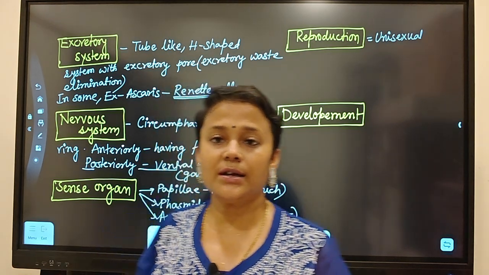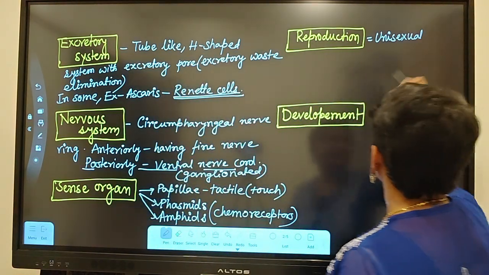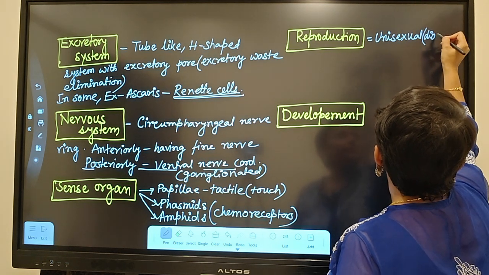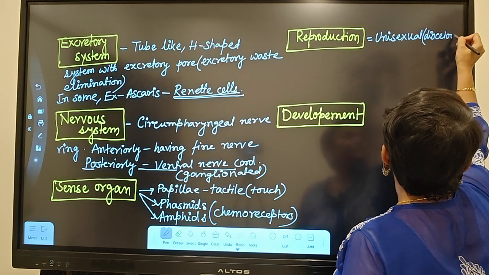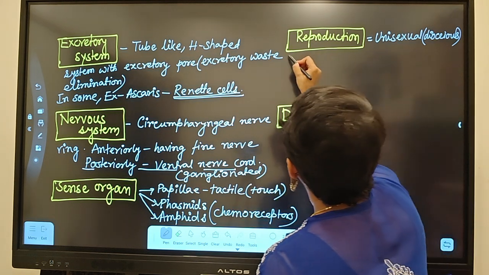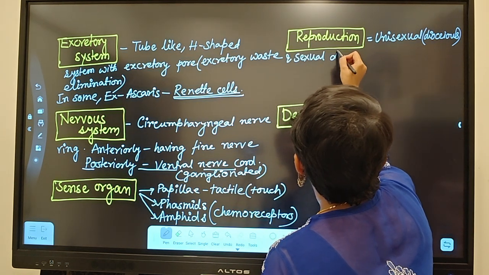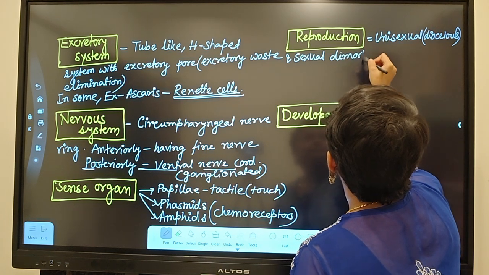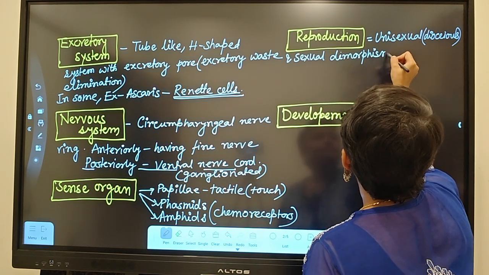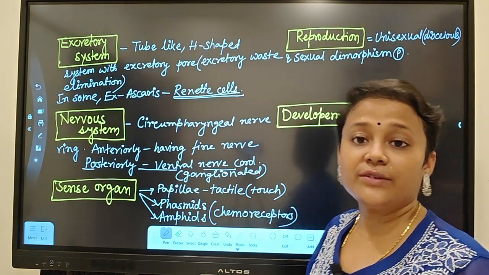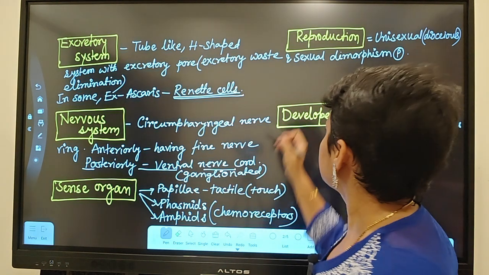So sexual dimorphism is present. Unisexual is also called dioecious. And sexual dimorphism present. So how can we recognize, for example, Ascaris?